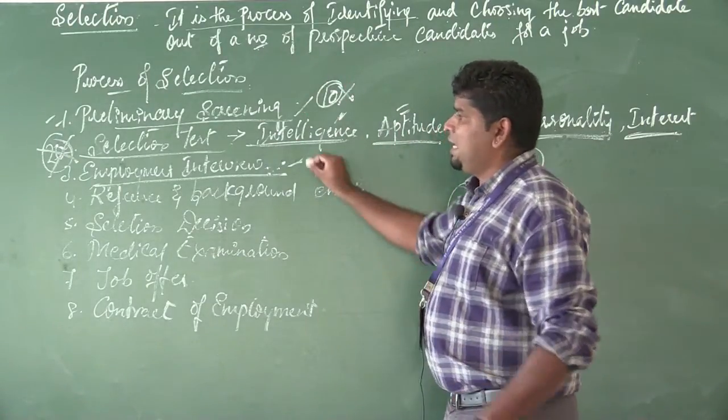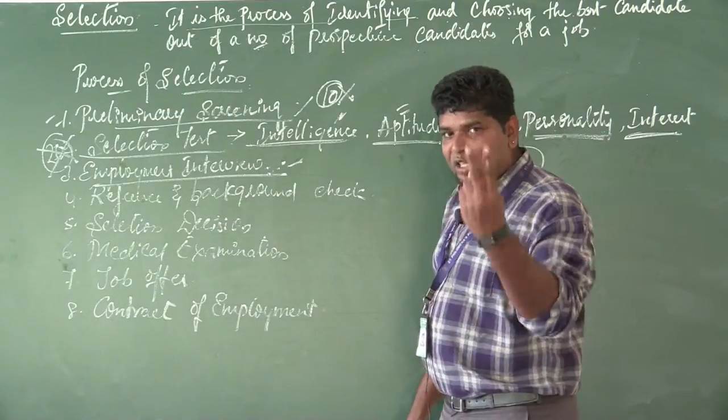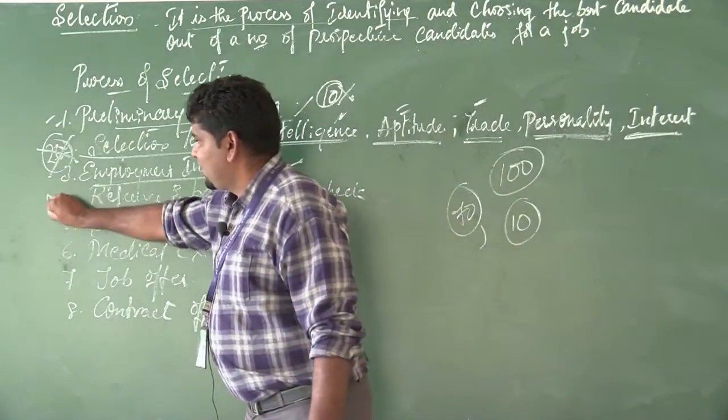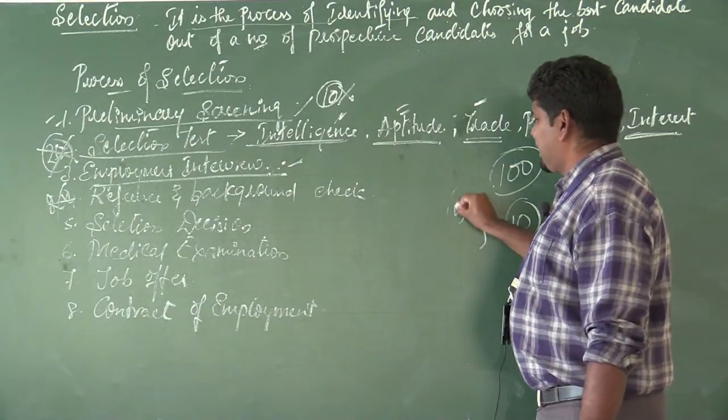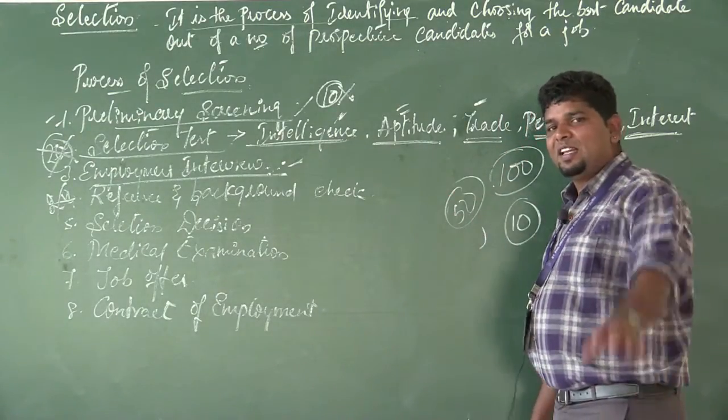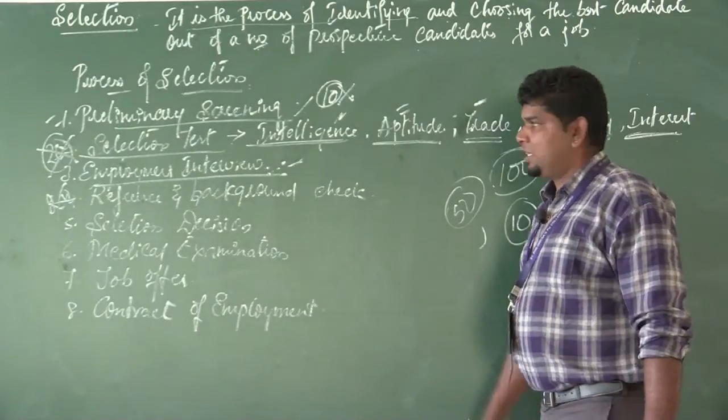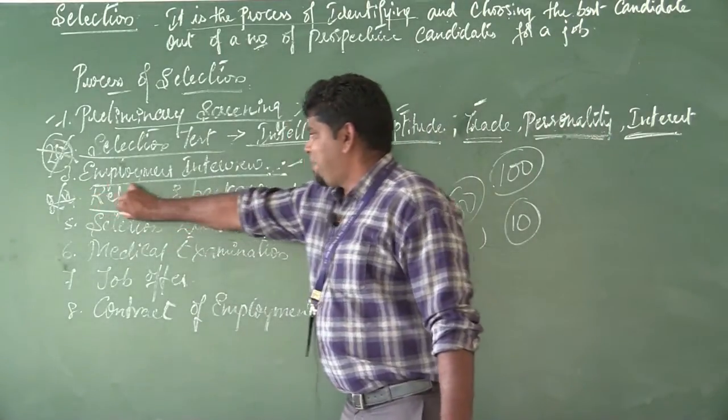Okay, sir. In the employment interview, another 20 members have gone. Now only 50 members are there here. Call those 50 members. Okay, now we will go for reference and background check.